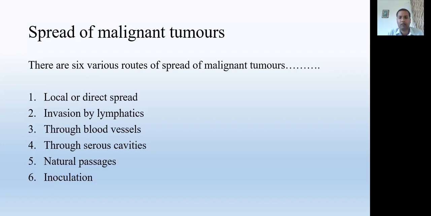Local spread means when the malignant cells invade nearby tissue directly, meaning they are not traveling by any carrier, like lymph, blood or serous. They just directly crawl and invade the tissue, because it is found that malignant cells have characters just like the amoeba. As the amoeba has pseudopodia and walks with its own pseudopodia, and is mobile, in the same way malignant cells have amoebic characters.